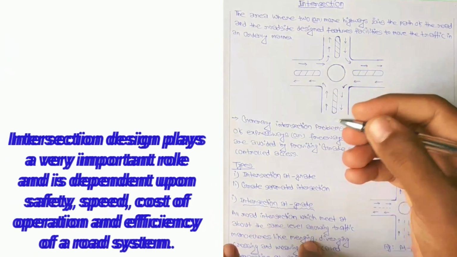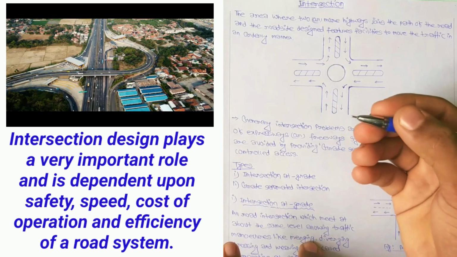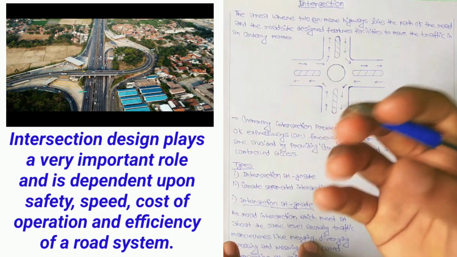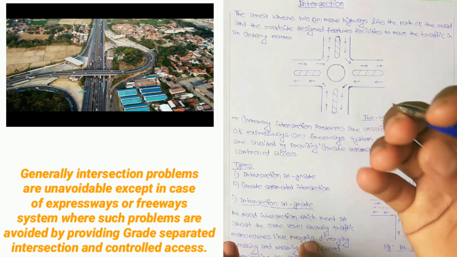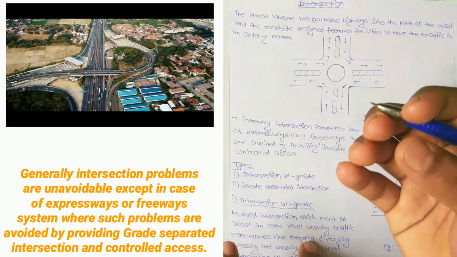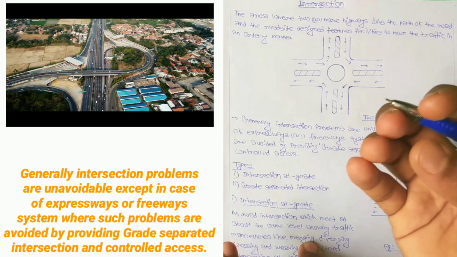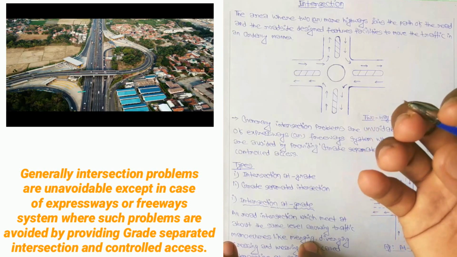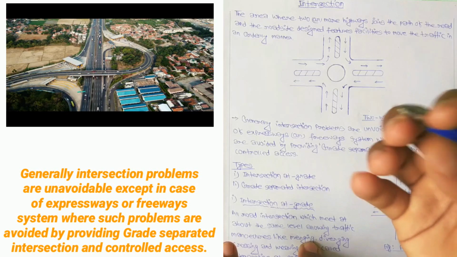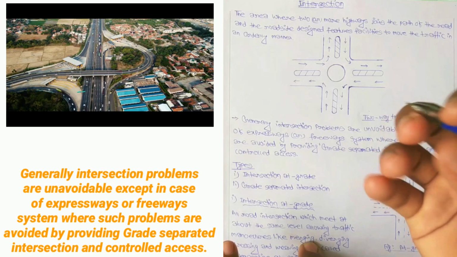Intersection design plays a very important role and depends upon safety, speed, cost of operation and efficiency of the road system. Generally, intersection problems are unavoidable except in the case of expressway or freeway systems, where such problems are avoided by providing grade separated intersections and controlled access. So these problems can be overcome by providing grade separated intersections and controlled access.